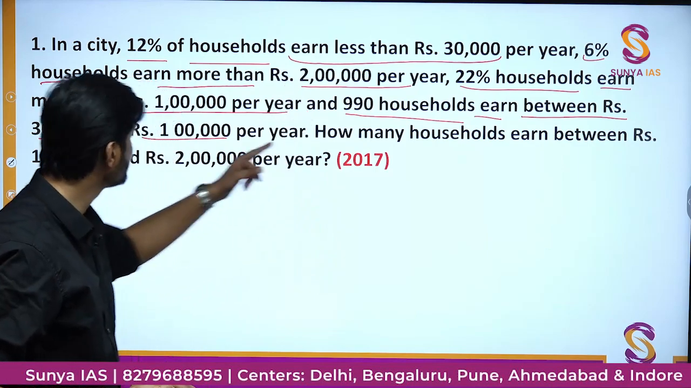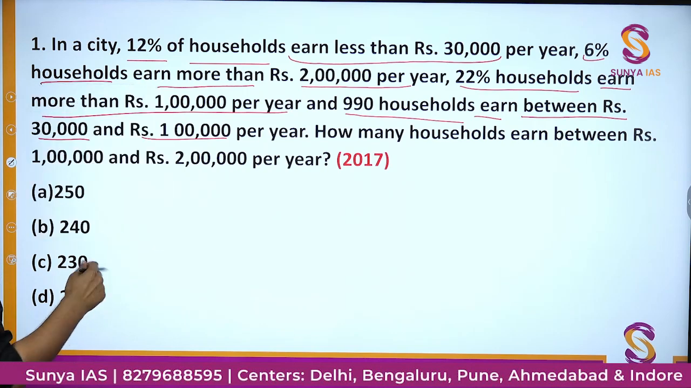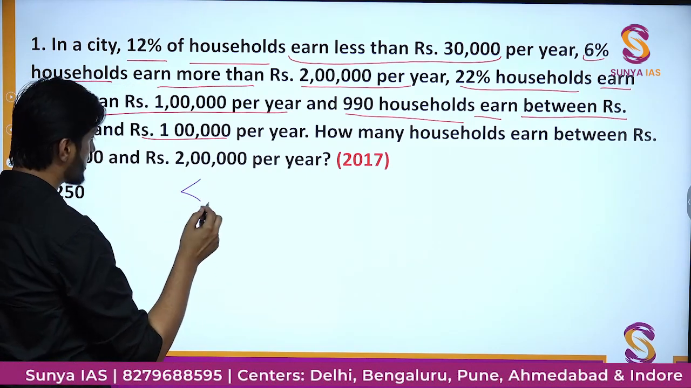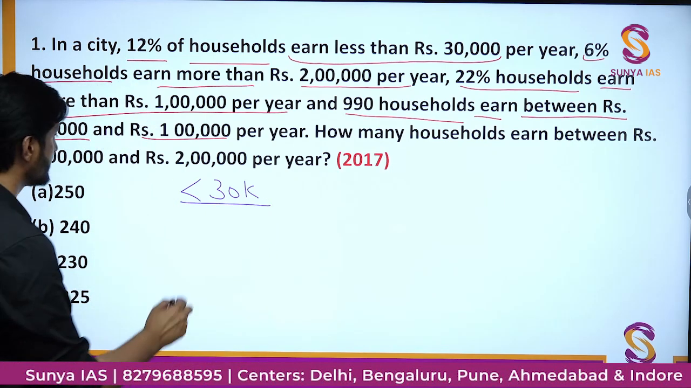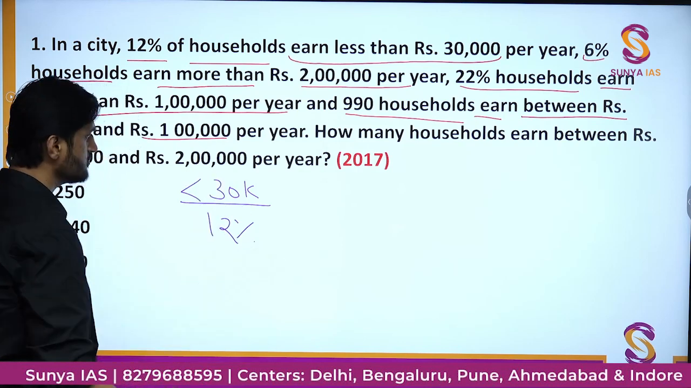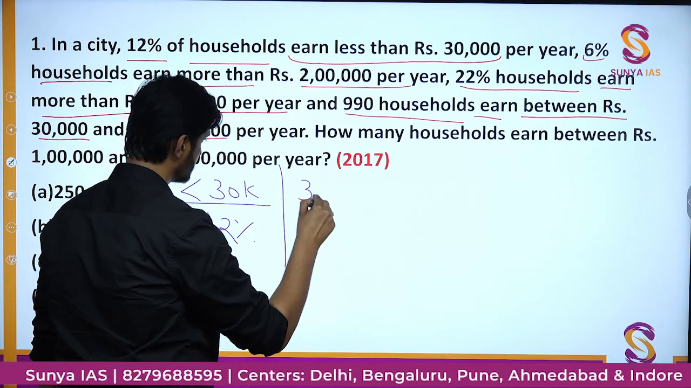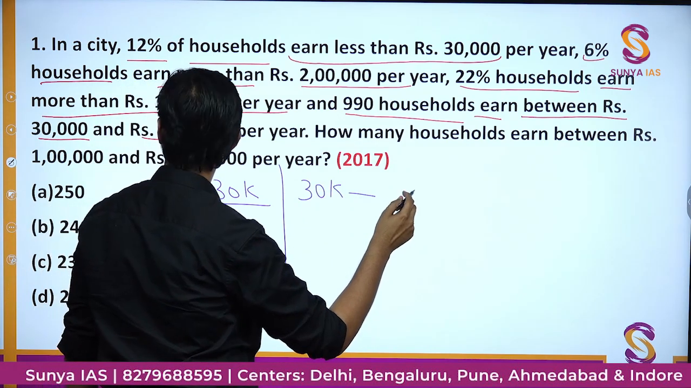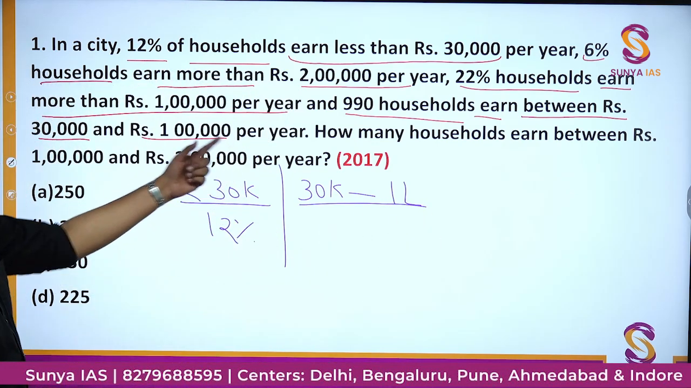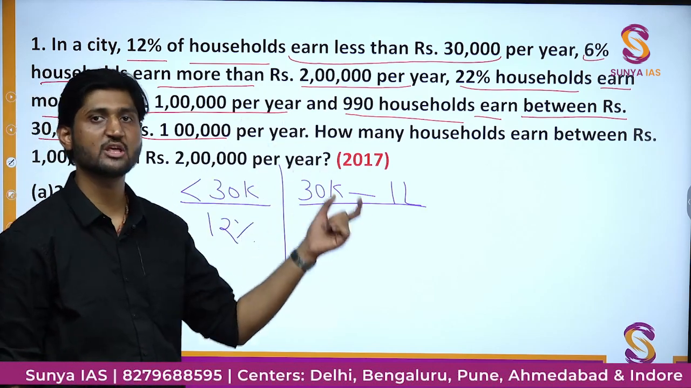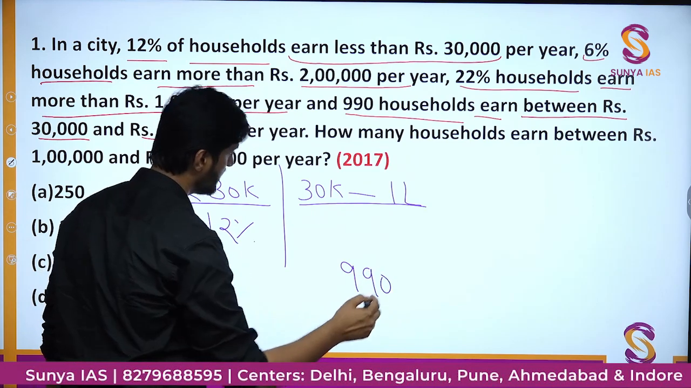Now the whole information I will write down in simple form. I'll just break all of it down. So there are different households. Some of them are actually earning less than 30K per year. How many are they? They are 12% in number. Then there are households which are earning between 30K to around 1 lakh per year. How many are they? They are 990 in number. So their percentage is not given, but the number is given. So let me write 990 here.